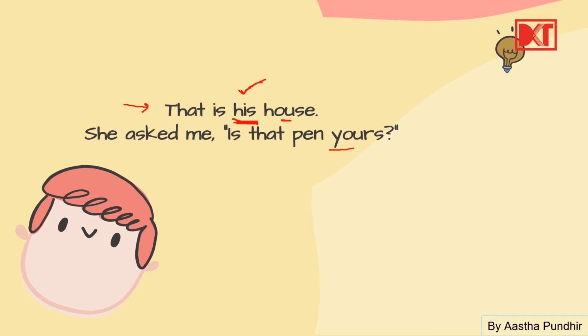Other sentence, she asked me, is that pen yours? Now here, yours. ये किसकी बात हो रही है? पेन की. और पेन की ओनरशिप किसके लिए पूछी जा रही है? Yours. This is second person, can be singular or can be plural as well. Alright. So that's how the possessive pronouns work. I hope you have understood the possessive pronouns.